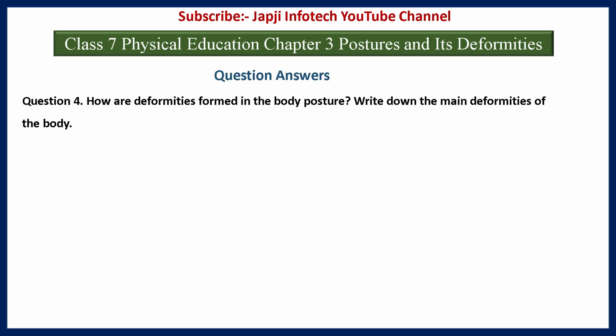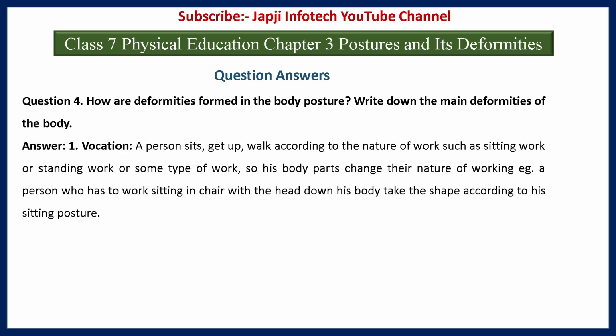Write down the main deformities of the body. And the answer is, first one is vocation. A person sits, gets up, walks according to the nature of work, such as sitting work or standing work or some other type of work. So his body parts change their nature of working. Example, a person who has to work sitting in a chair with the head down, his body takes the shape according to his sitting posture.